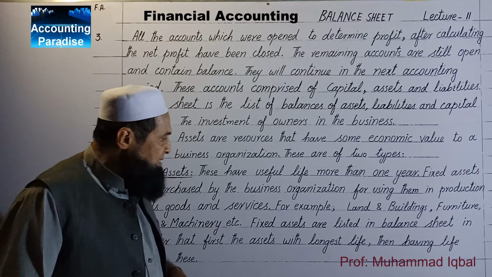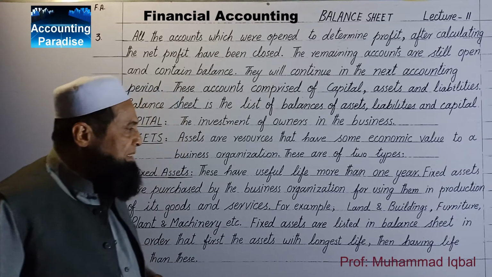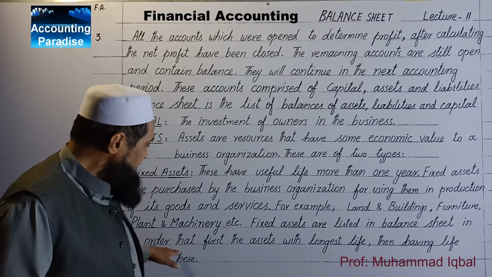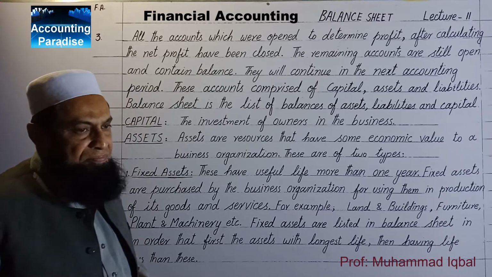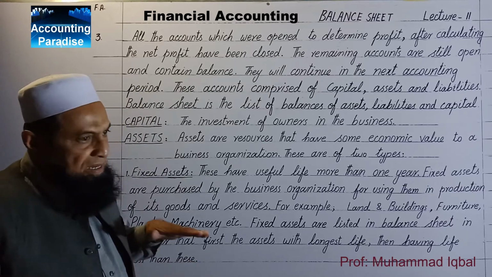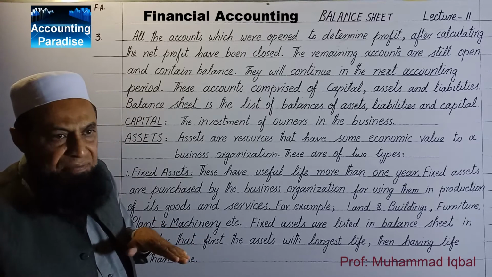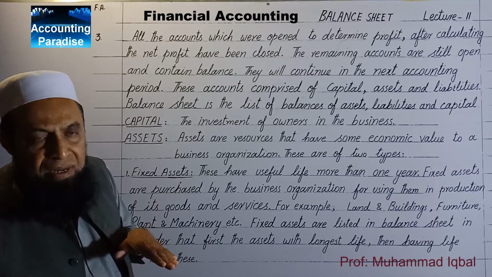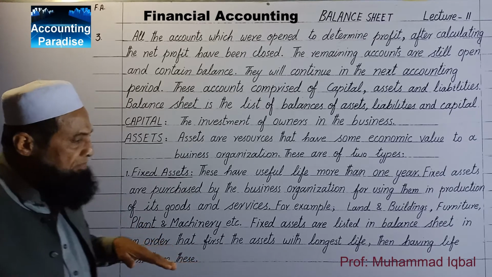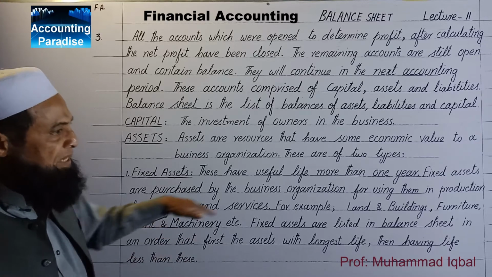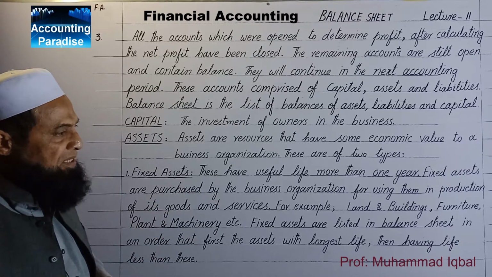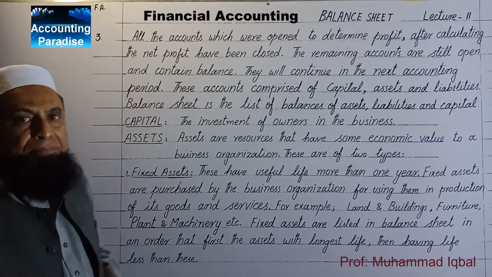The fixed assets are listed in balance sheet in order that first assets with longest life, then less than these, then less than these. This will be the process of noting the fixed assets in the balance sheet.